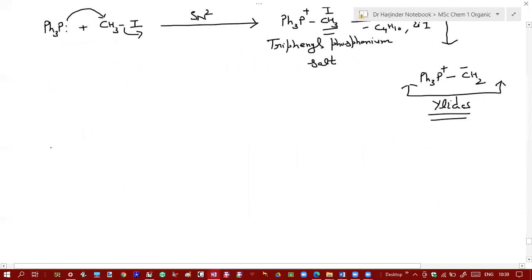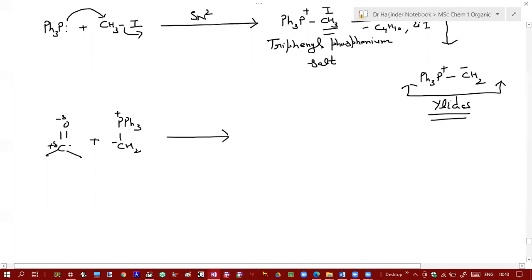react with carbonyl compound. So suppose this is your carbonyl compound. And this phosphorus ylide will react with this carbonyl compound. So how will it react? Where will this negatively charged carbon attack? It will attack on this carbon because this oxygen is more electronegative, so it has a negative charge, and this carbon has a partial positive charge.